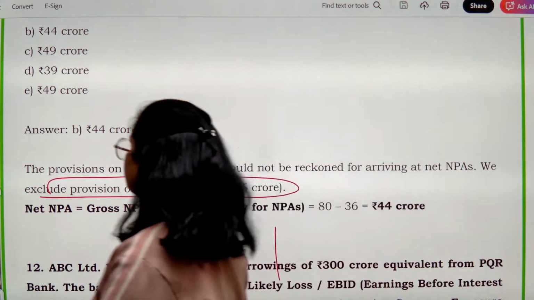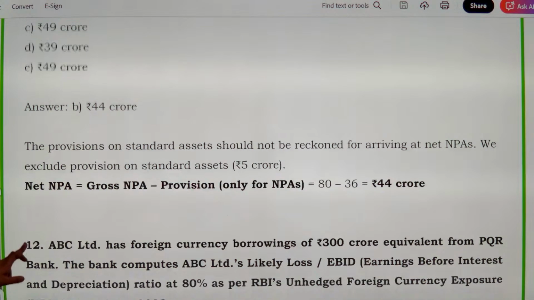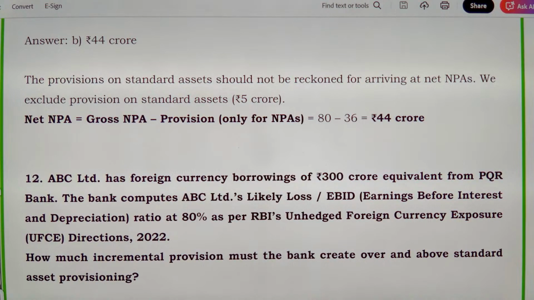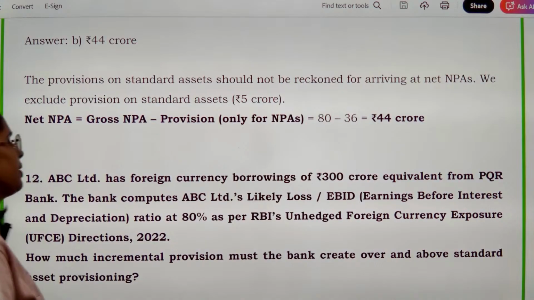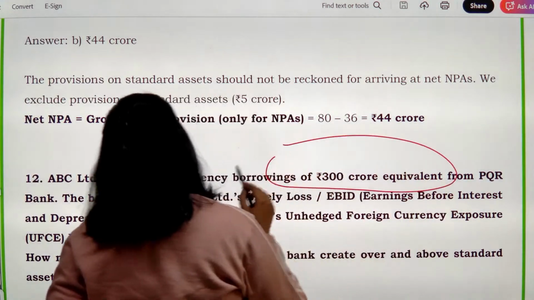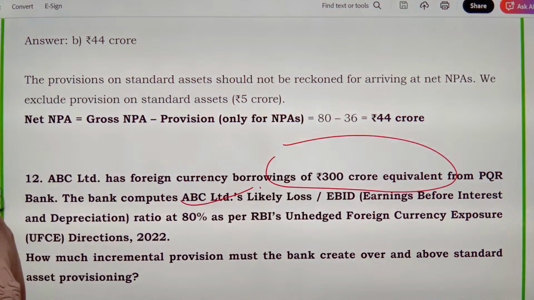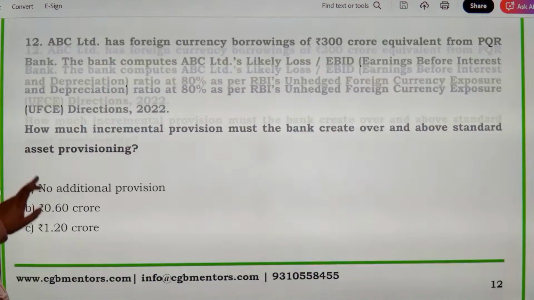Now moving forward, ABC Limited has foreign currency borrowings of 300 crore equivalent from PQR Bank. The bank computes ABC Limited's likely loss in relation to earnings before interest and depreciation ratio at 80% as per the RBI's unhedged foreign currency exposure direction. Now, how much incremental provision you need to make? देखो आपकी foreign currency borrowings हैं, right? We have been provided your likely loss to EBID ratio also. Now over here, what is the provisioning that you need to make?